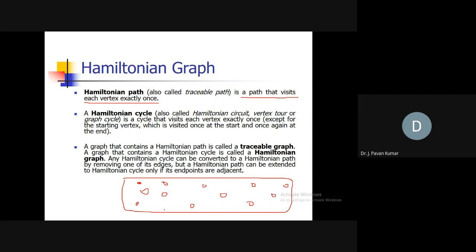Now you have roads as well, that is, roads I am indicating as edges. Is this a graph kind of representation or not?